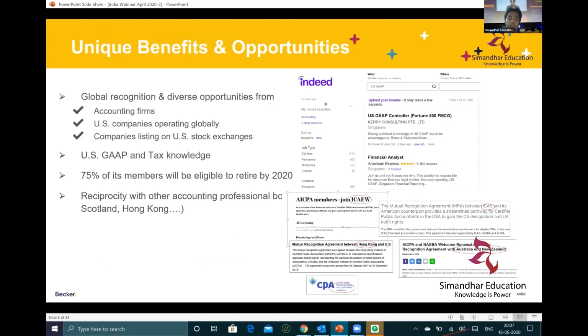So what are the benefits and opportunities of the US CPA? This is a globally recognized course. US companies are operating globally. Even in India, almost every second company is a US company. That's where the opportunities are tremendous for a US CPA qualified person.